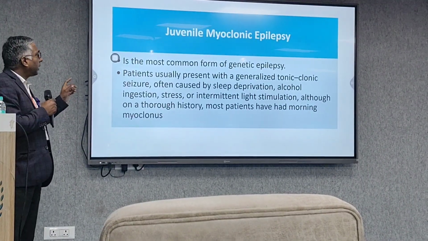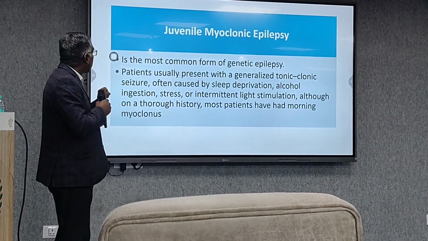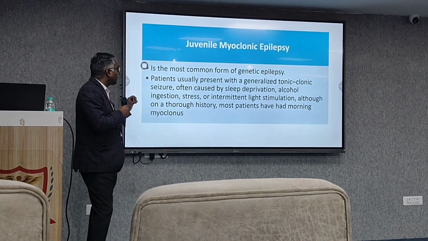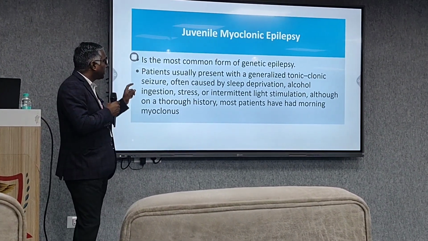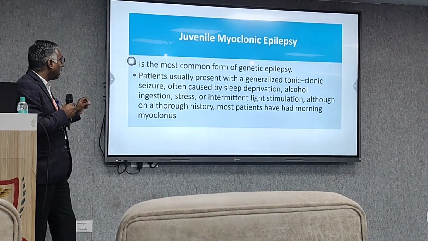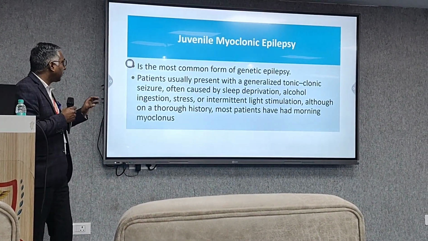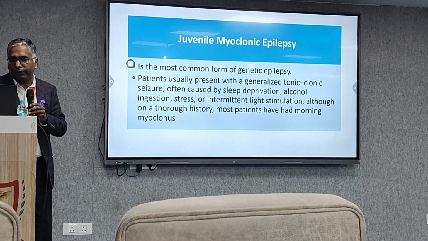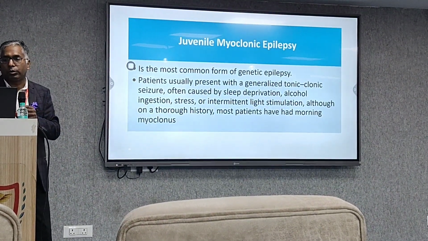Next common syndrome is JME, or juvenile myoclonic epilepsy. It is the most common form of genetic epilepsy. Patients usually present with generalized tonic-clonic seizures, often caused by sleep deprivation, alcohol ingestion, stress, or intermittent light stimulation. Although on thorough history, most patients have had morning myoclonus. So this is how you can differentiate between the various epilepsy syndromes.